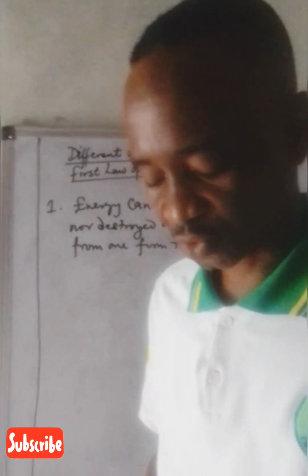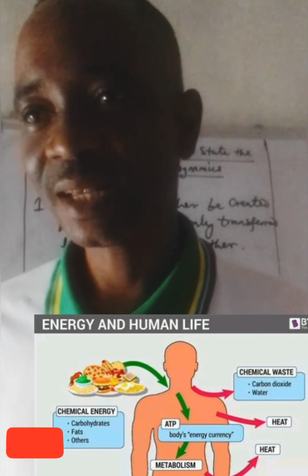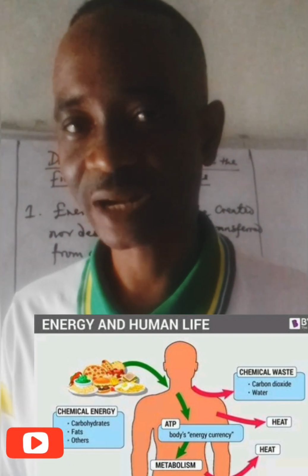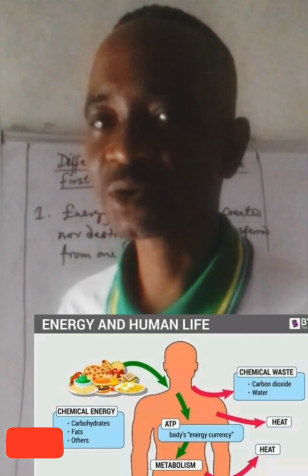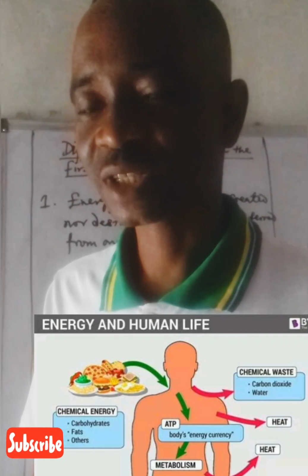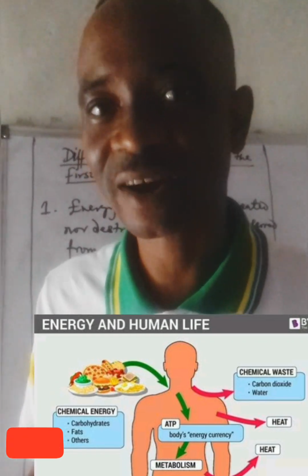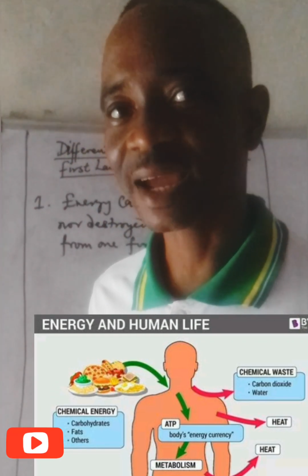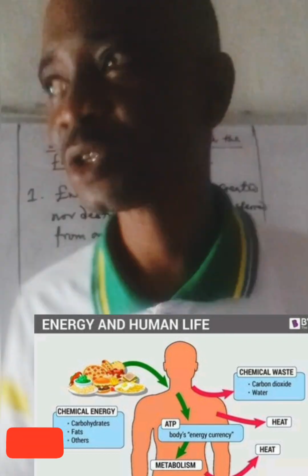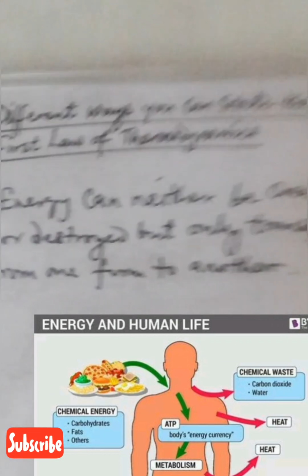Another instance is when you eat a carbohydrate food. It goes to your body cells inside the organelle known as the mitochondria, and gets broken down into chemical waste, water and carbon dioxide, and energy, adenosine triphosphate. That is the body's energy currency. And through that way, the chemical energy in the carbohydrate has been transferred to another form, which is heat energy. So this is just the first law of thermodynamics.